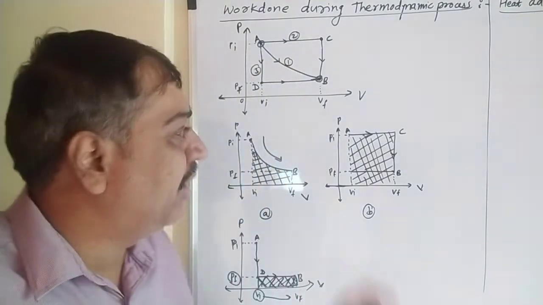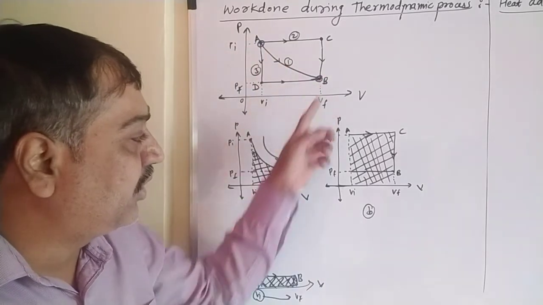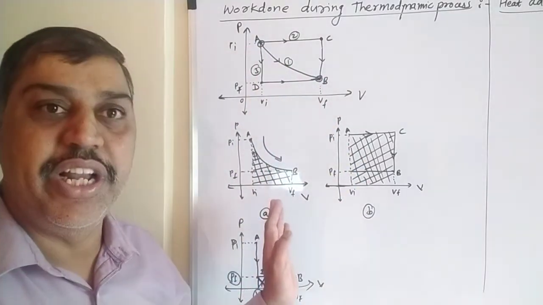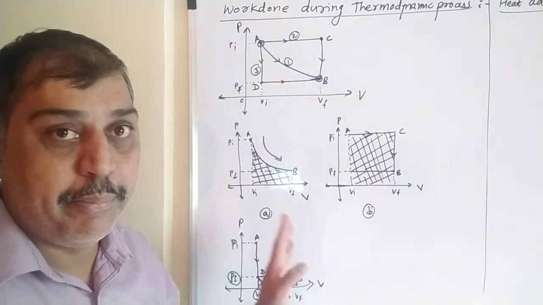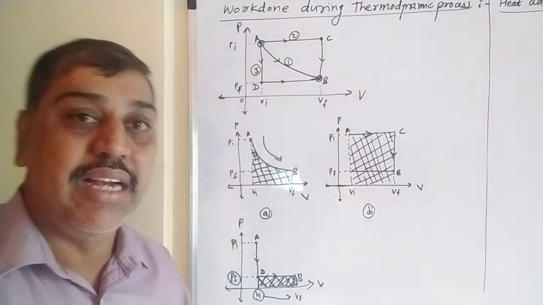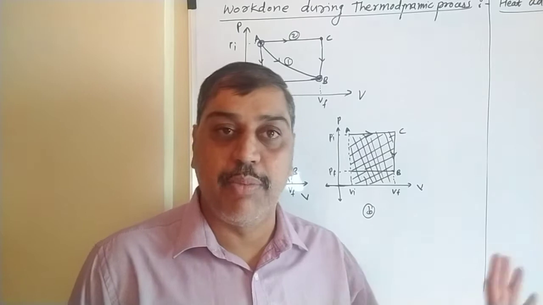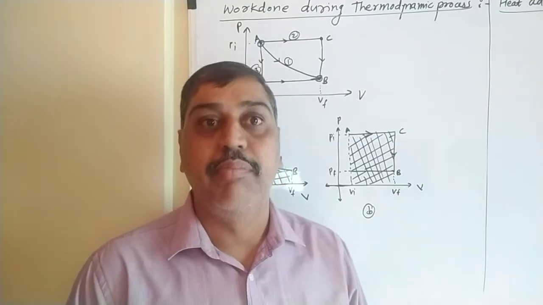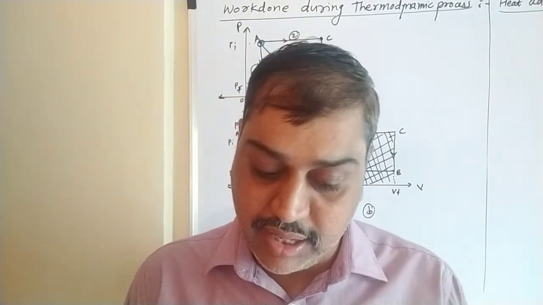Just a simple thing. Work done required does not depend directly on initial and final condition, because in all these three cases, the initial start point is A and the final point is B. But the paths are different: first path, second path and third path. And it is seen that according to path, work done required during this thermodynamic process changes with the path. Means there are some intermediate stages, and on those intermediate stages this work done depends.